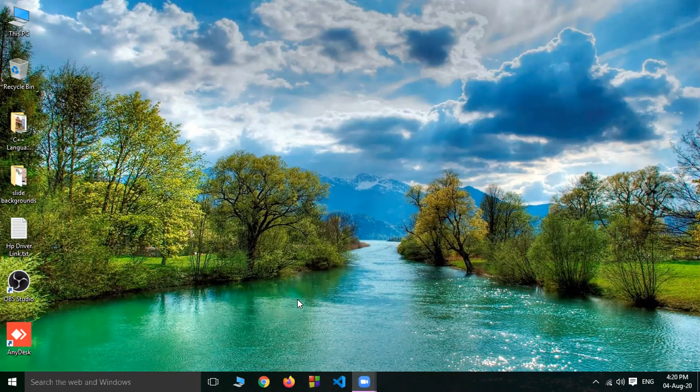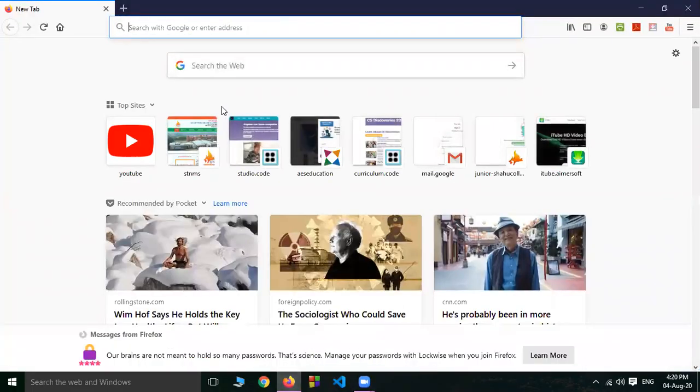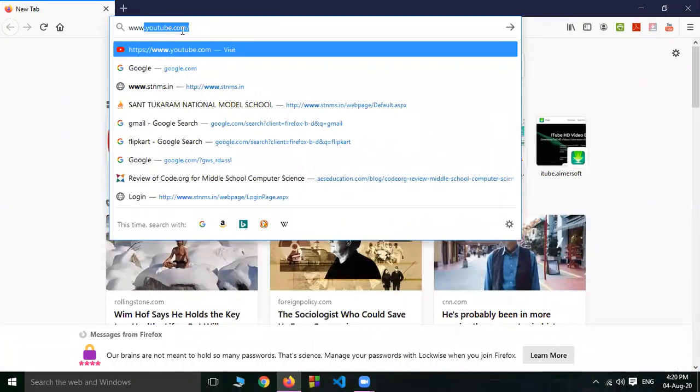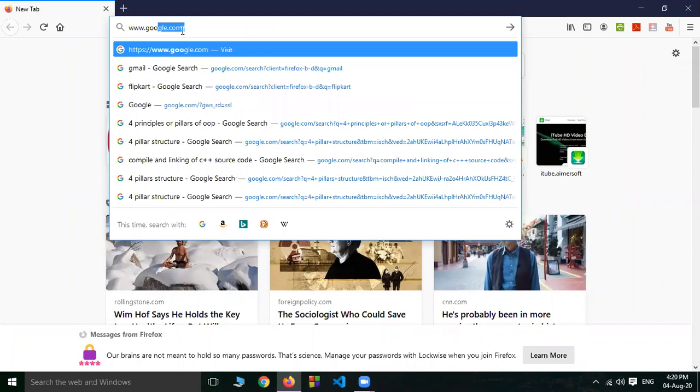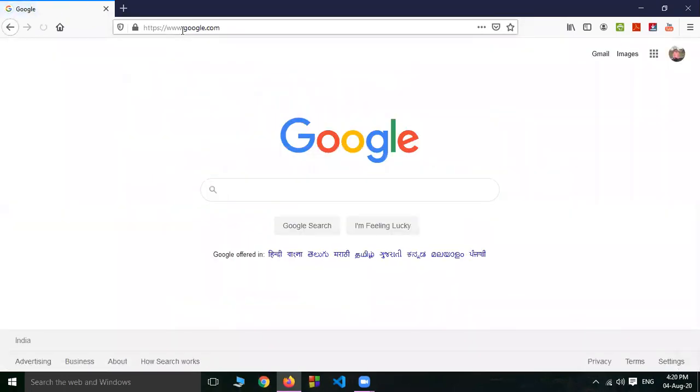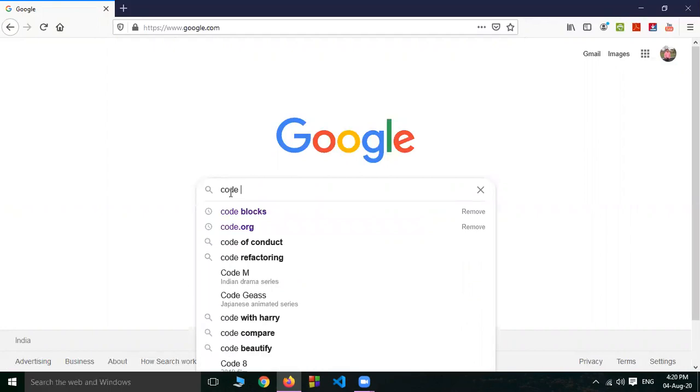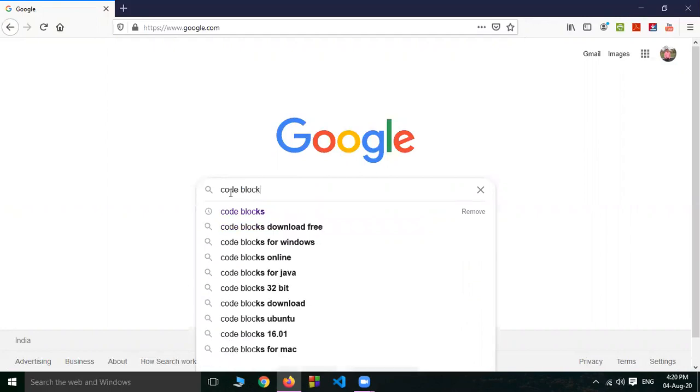First, open your favorite web browser. Now here, in the URL, type www.google.com and here type code blocks.